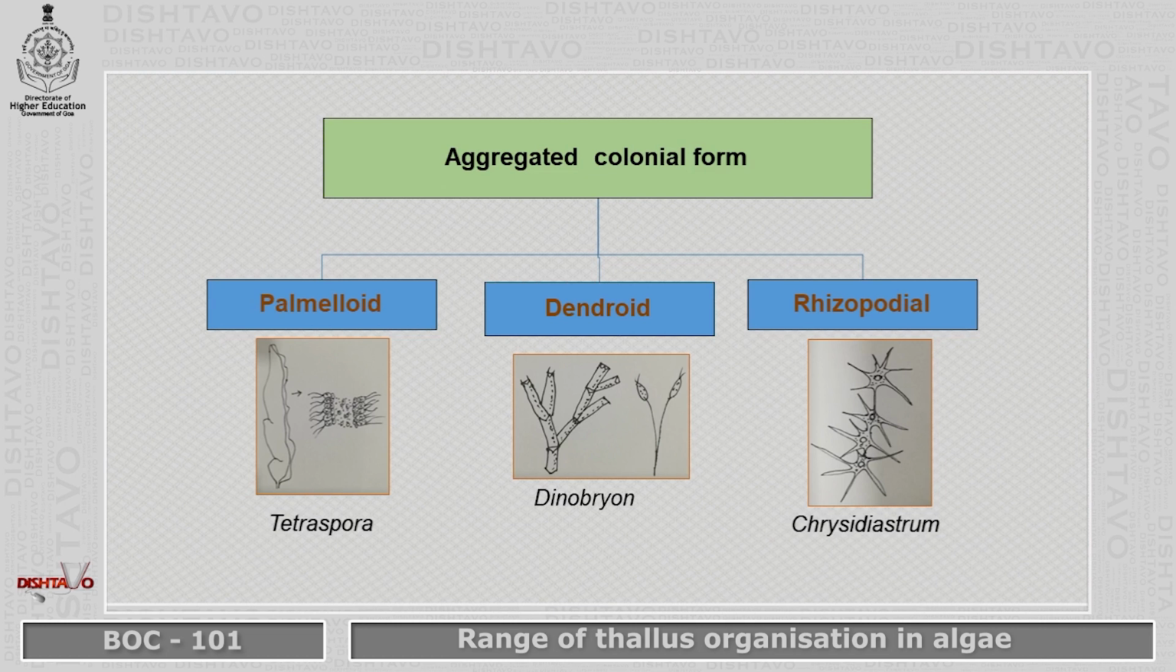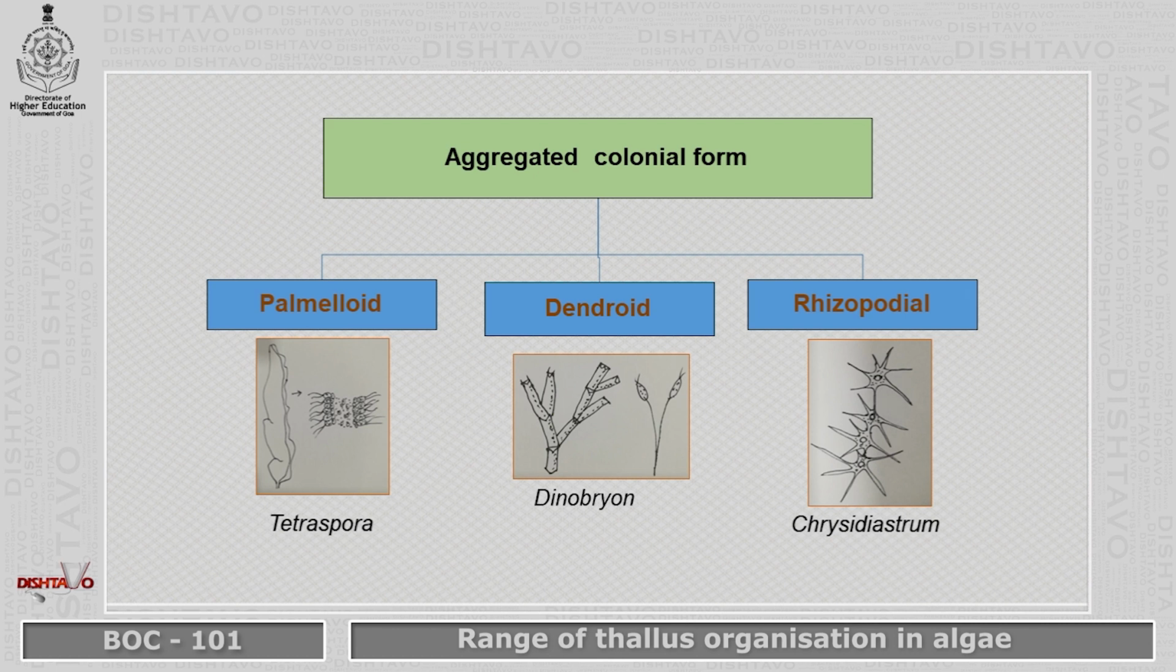We have palmaloid, we have dendroid and rhizopodial. Palmaloid, you will find normally here the cells which may be motile or non-motile, which come together and form a temporary or a permanent colony. As in case of Tetraspora, it forms a permanent structure where unicells like Chlamydomonas with flagella have come together, and each of them has their own functions. Each of them lives there individually.